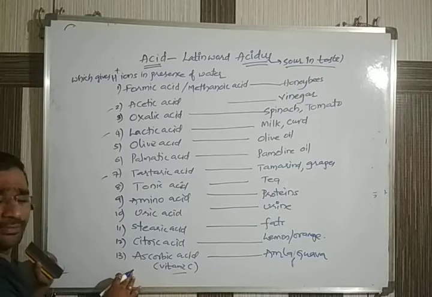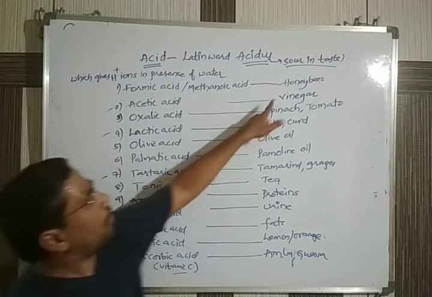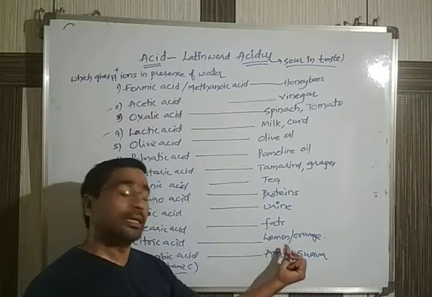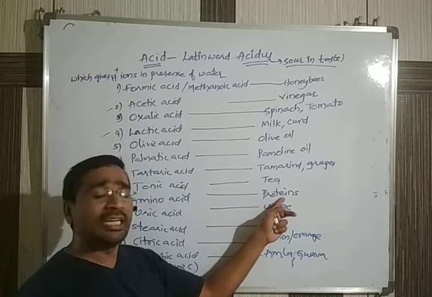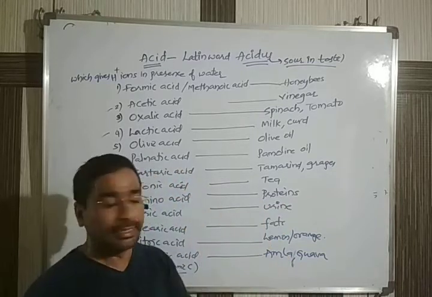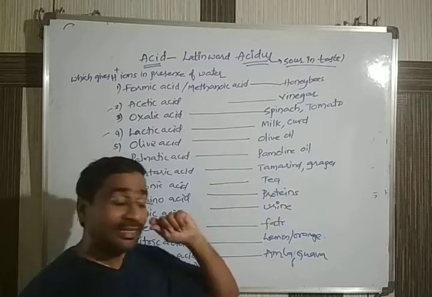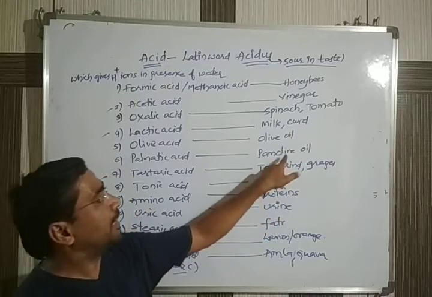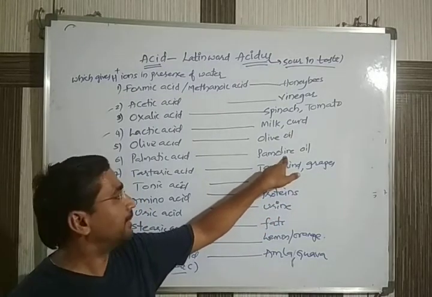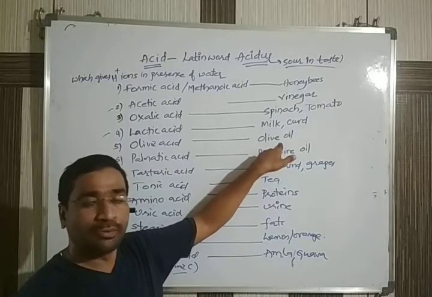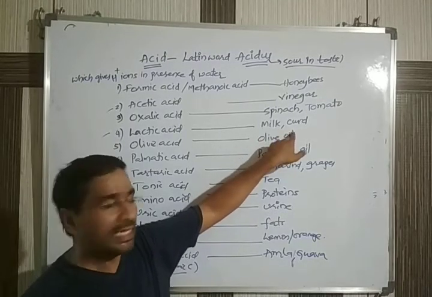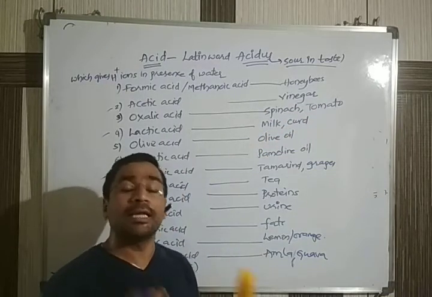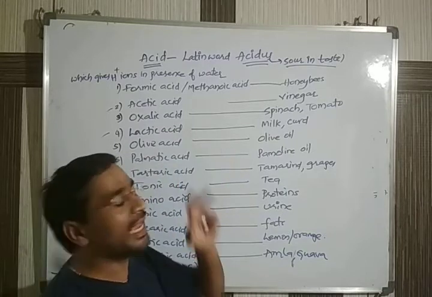Like this we can have many. Generally, all the items whatever we use, we eat the guava, we drink lemon. Next, we eat different types of proteins, proteinous food, so automatically we are taking this acid. We drink tea, so indirectly we are taking this acid. We eat tamarind, grapes, and we use palm oil for cooking. Olive oil is also one type of oil we use. Milk and curd we use daily. Tomatoes we use. Vinegar. So daily, for one purpose or another, we are using many acids in our daily life.